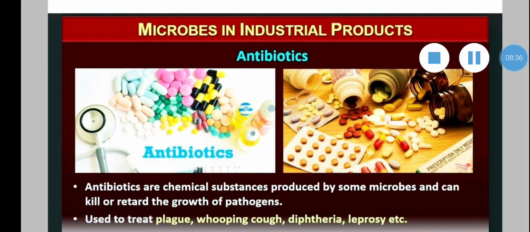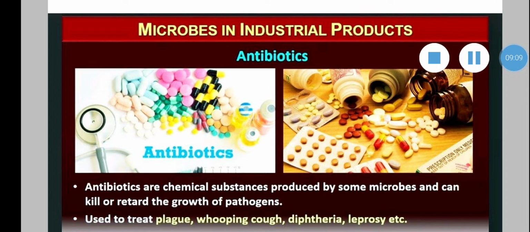Before we learn about the production of antibiotics and production of vitamins, there is production of organic acids. Microbes are also used for the commercial and industrial production of certain organic acids. This compound can be produced directly from glucose, for example gluconic acid, or formed as an end product from pyruvate or ethanol. Organic acids like citric acid: the microbe used is Aspergillus niger.